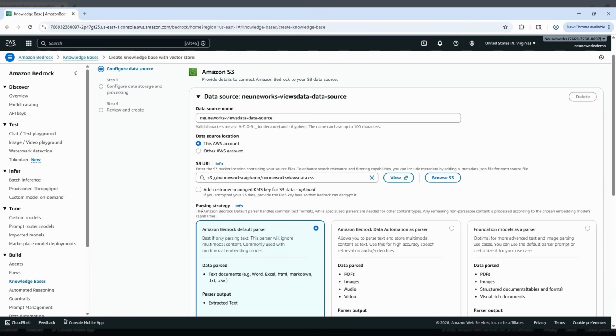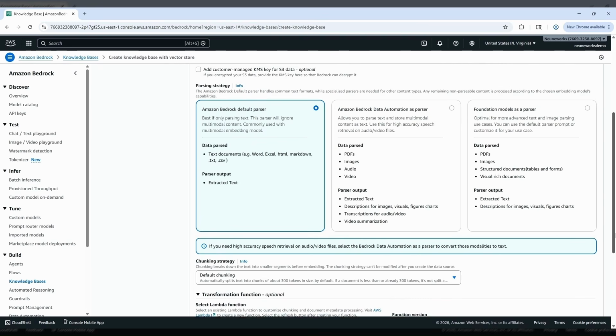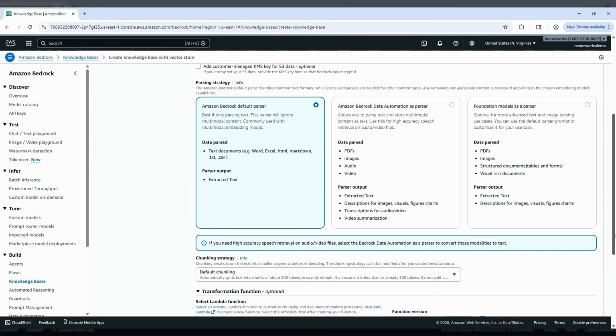For example, if it is a text or CSV file, we can use the default parser itself. If we have anything advanced like images, video, or audio files, then we can use either Amazon Bedrock Data Automation or the foundation models. Let's choose Amazon Bedrock default for now.